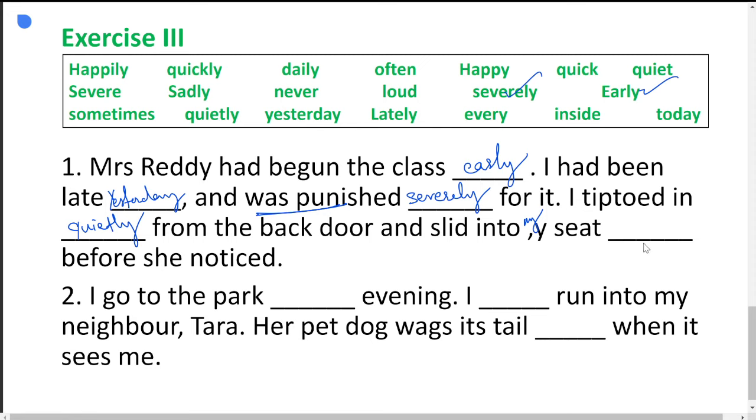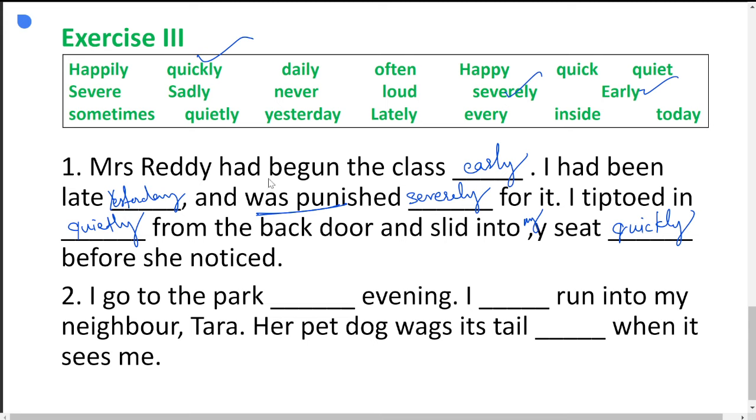What can you use here? I slid into my seat quickly before she noticed. That means I immediately sat in my seat quickly before she noticed me.